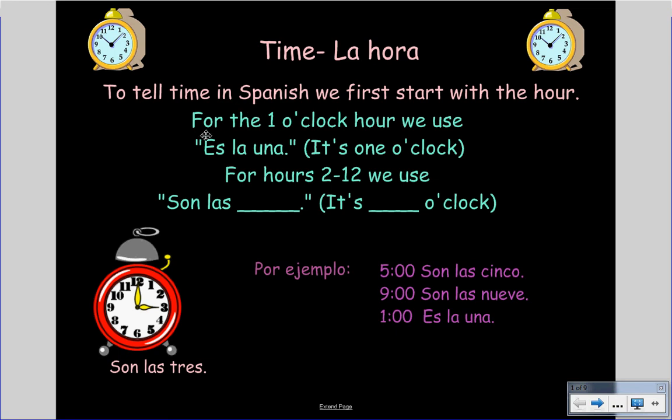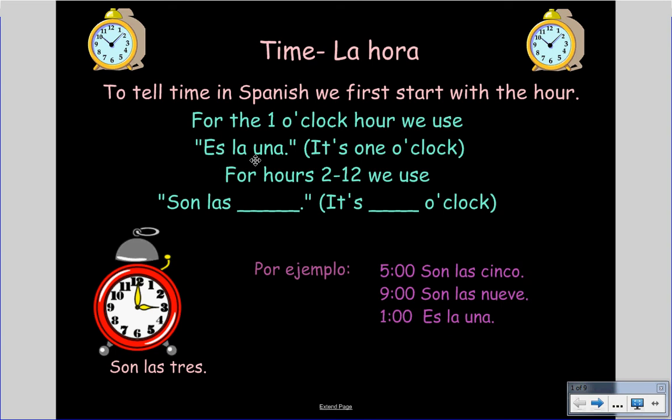For 1 o'clock hour in Spanish, we use es la una. This is a phrase that you do need to learn, and that means that it's 1 o'clock. For the other hours of the day, 2 through 12, we use son las and then the hour. So if it's 3 o'clock, we would say son las tres. If it's 4 o'clock, we would say son las cuatro. If it's 8 o'clock, we would say son las ocho, and so on and so forth.